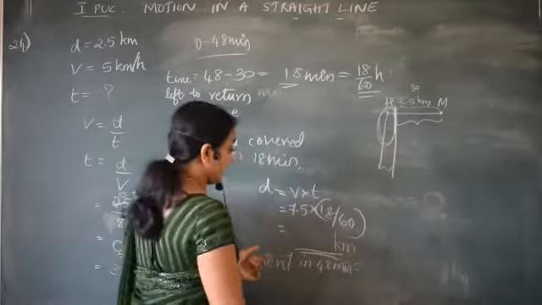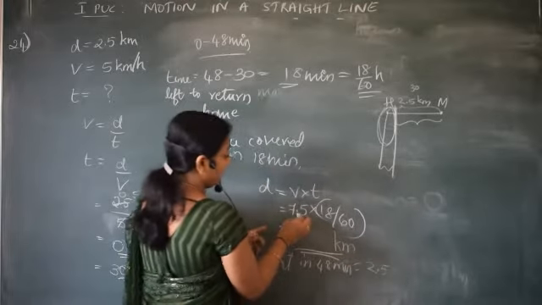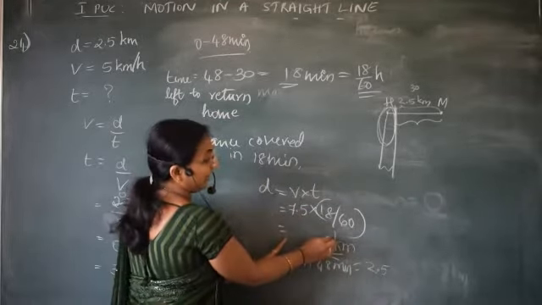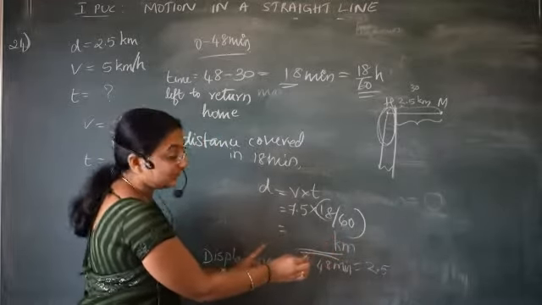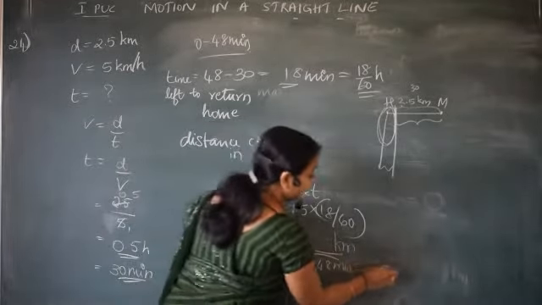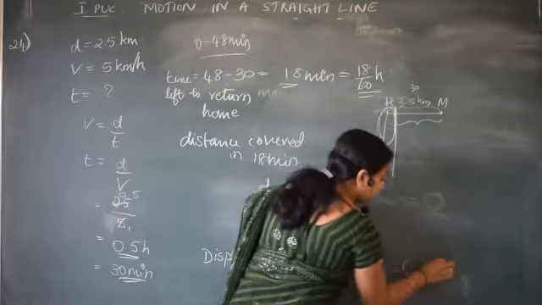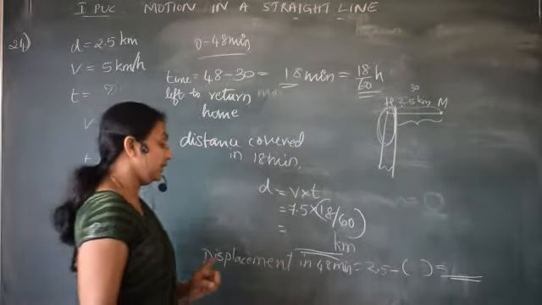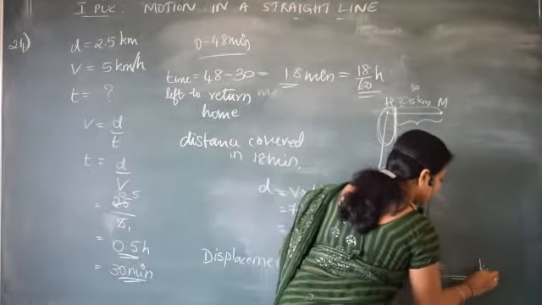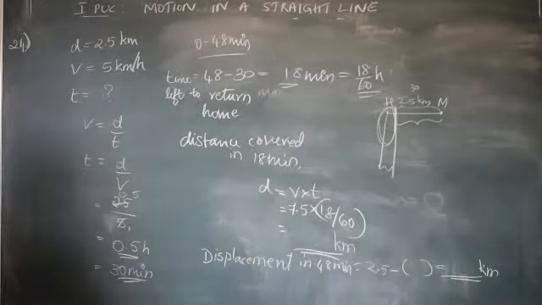So I can say 2.5, minus the distance travelled you got here for 18 minutes. You have to substitute that over here and you will get one answer. That is nothing but the total displacement, in kilometer. Okay, this is the displacement.